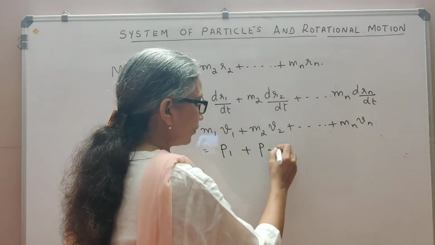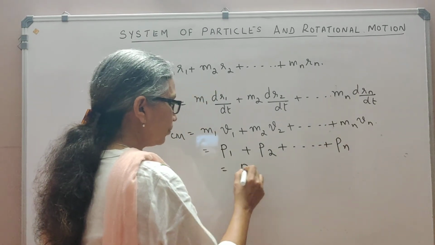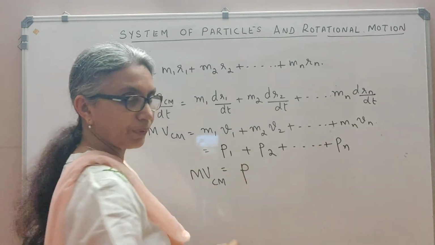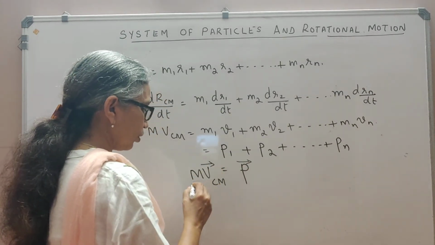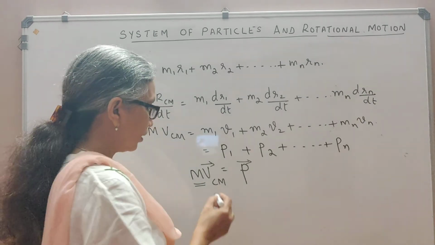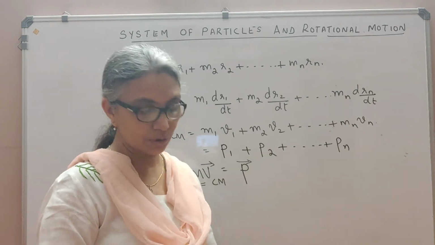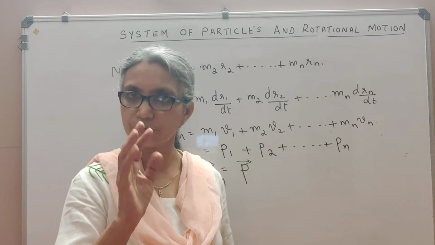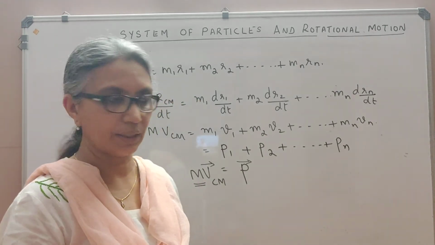This will be momentum of the second particle and so on up to pn, which is actually equal to the total momentum of the particle. So we see mVCM is the total momentum, telling you that the total momentum is the product of the total mass of the body and the velocity of the center of mass. So we don't have to look at the individual particles. The total momentum is always equal to the product of total mass multiplied by the velocity of the center of mass.